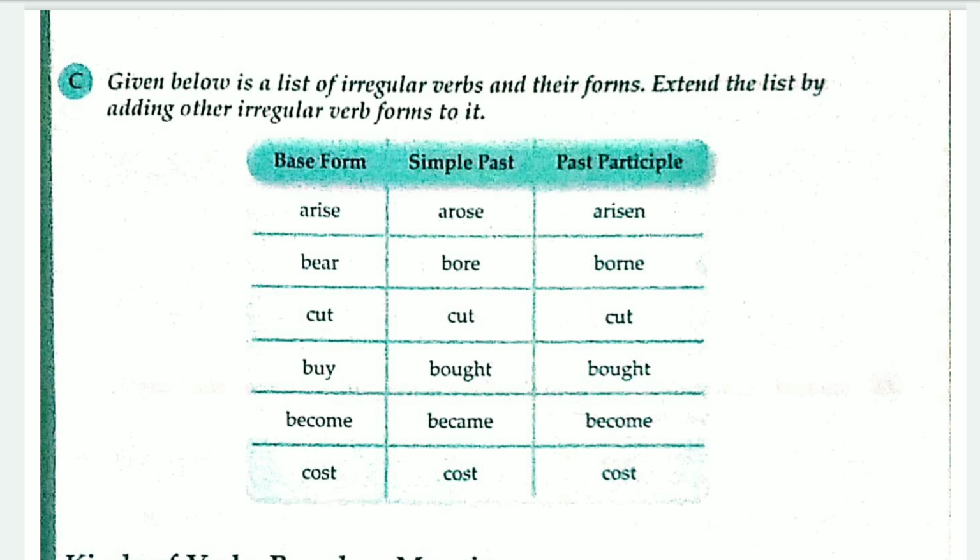Okay. For example, see, arise. The simple past of arise is arose. Past participle, arisen. They are different from each other. We cannot predict them. Bear, bore, born; cut, cut, cut; buy, bought, bought. They are quite different from their base form and they are unpredictable. Become, became, become; cost, cost, cost, right? So like this, you can add some more irregular verbs and you can study this.